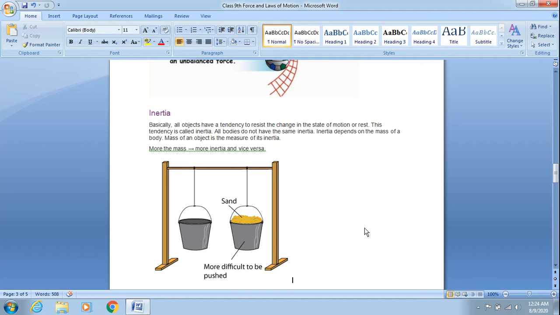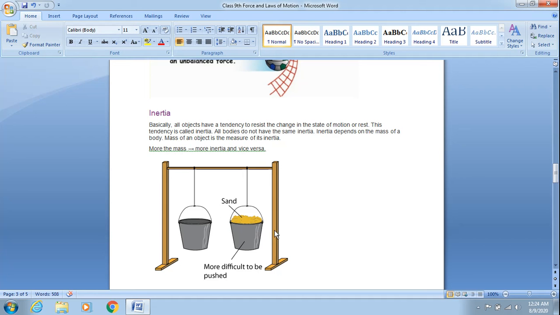All bodies do not have the same inertia. Why? Because inertia is the measure of mass. The higher the mass, the more will be the inertia of that particular object. Right? Suppose in this beautiful picture, we have two buckets. One bucket is filled with sand and the other one is empty.